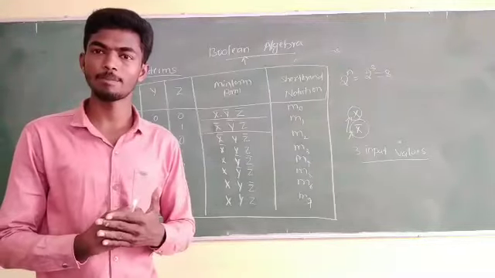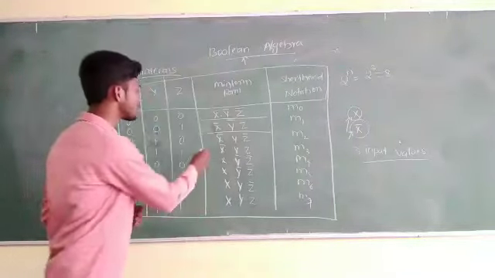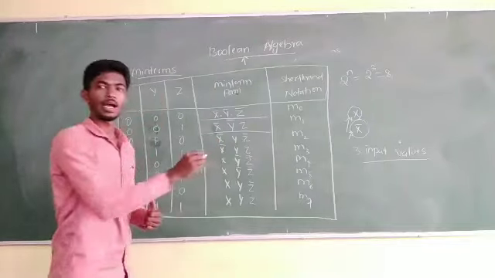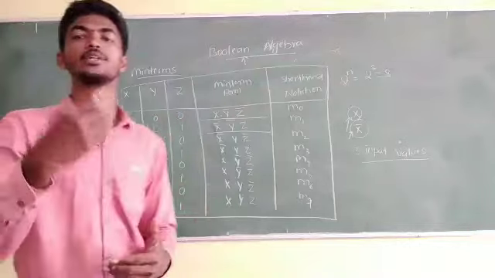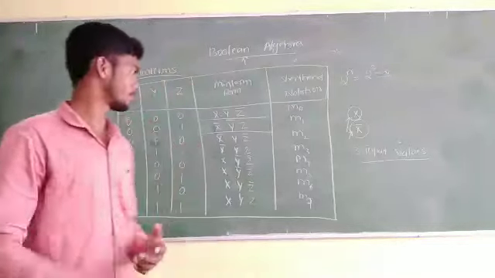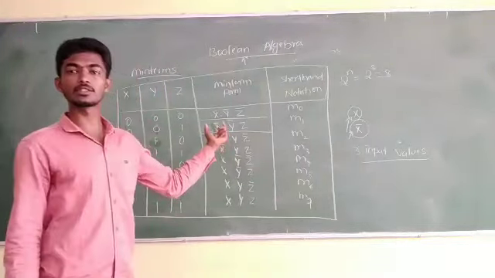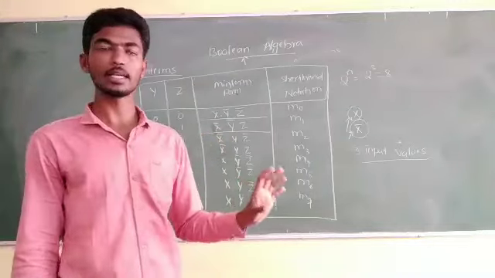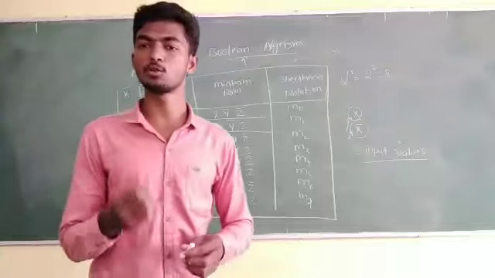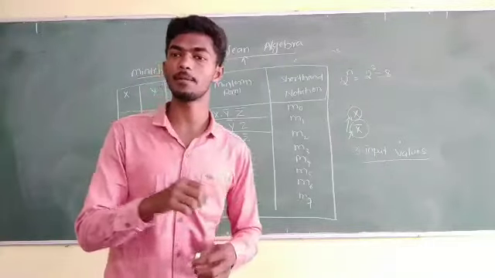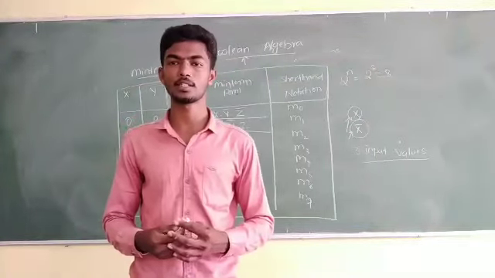If you still have any doubt about this table, you can ask me again on WhatsApp. So don't miss observing this table. Actually this is one main thing. Two tables are there: one is a min term notation table and another one is a max term notation table.